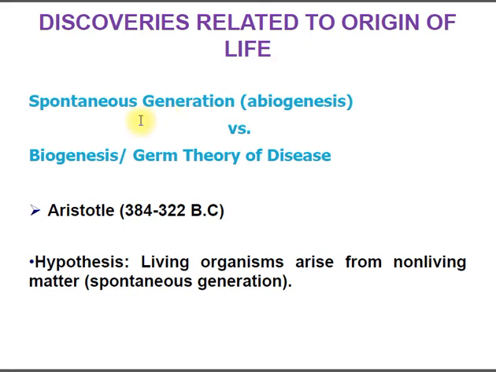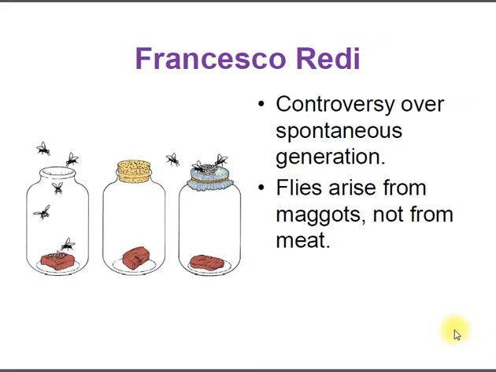The concept was from Aristotle, who was a Greek philosopher. He gave the concept of spontaneous generation, which is also called abiogenesis. According to him, living organisms arise from non-living matter, like a rat arising from matter like dust.